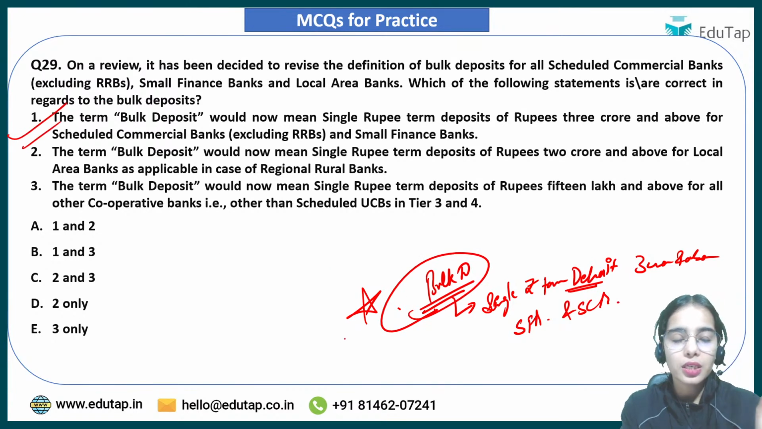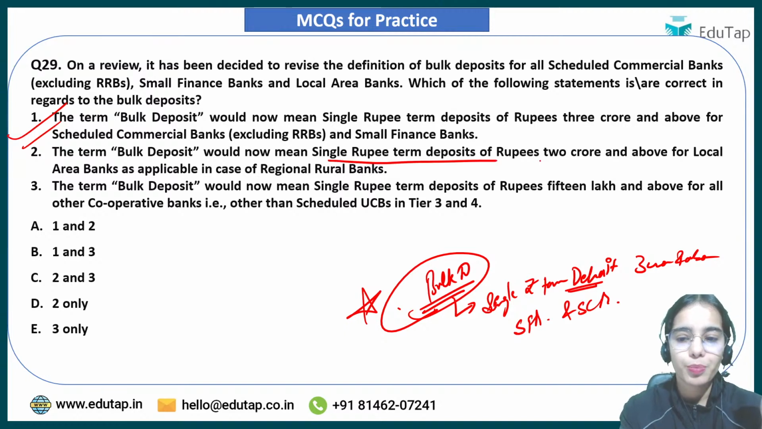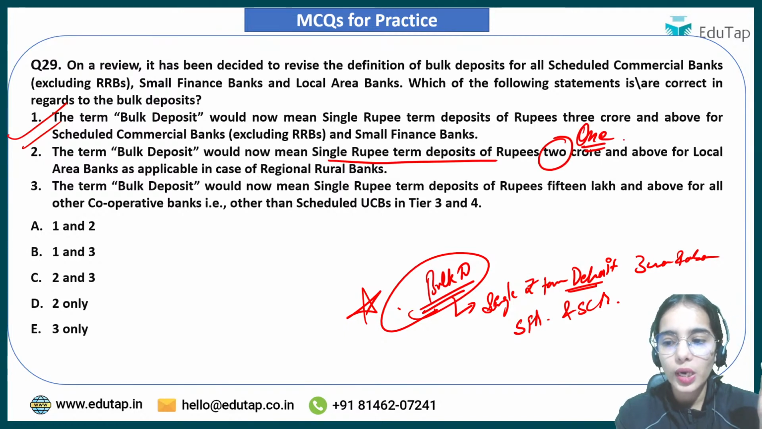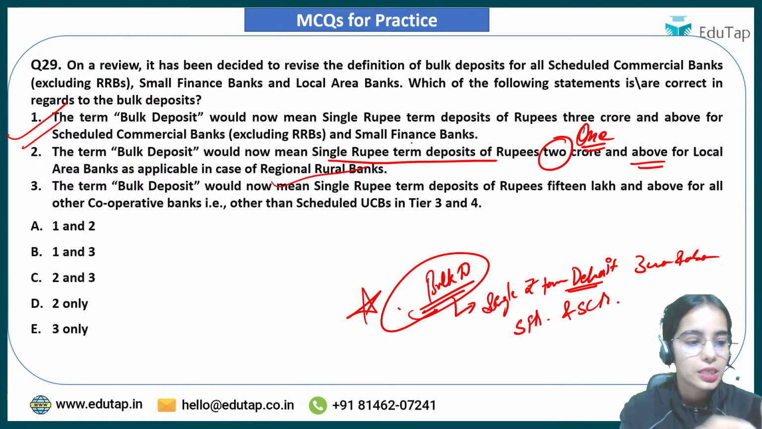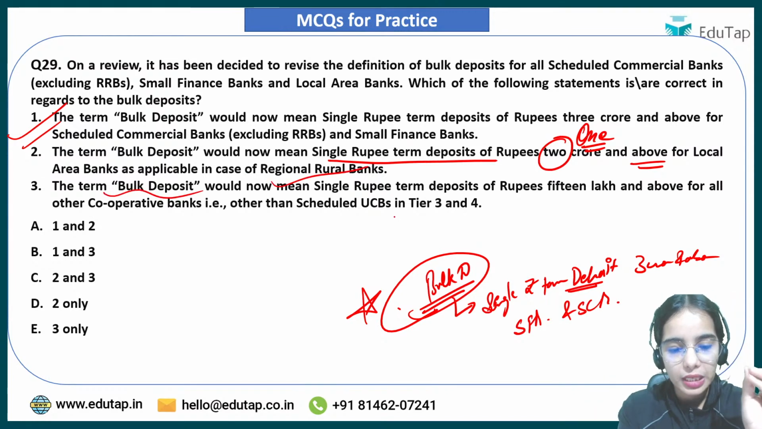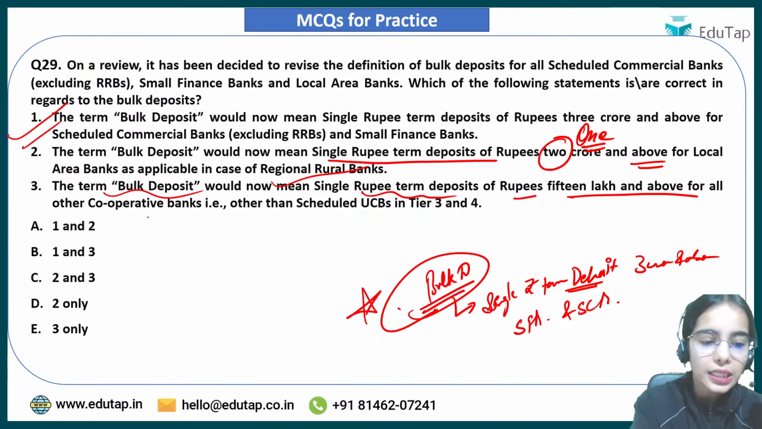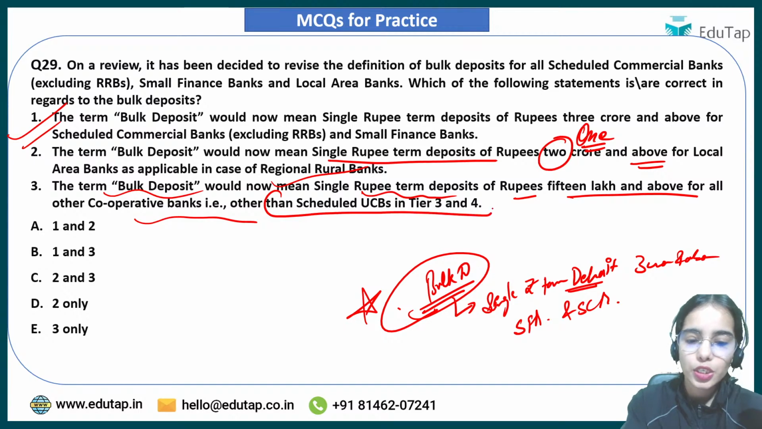Absolutely correct. Bulk deposit means a single rupee term deposit of rupees 1 crore and above for the local area banks as well as for the regional rural banks. The term bulk deposit would now mean single rupee term deposit of rupees 15 lakh and above for all the other cooperative banks, that is other than the scheduled urban cooperative banks in tier 3 and tier 4.